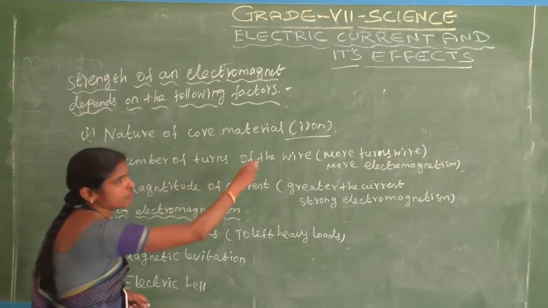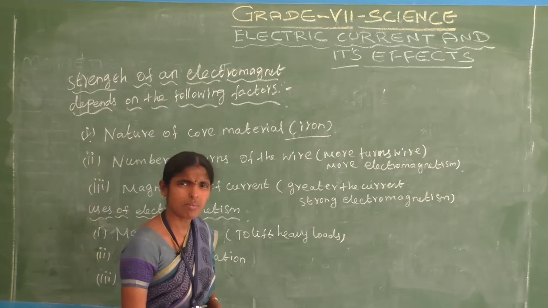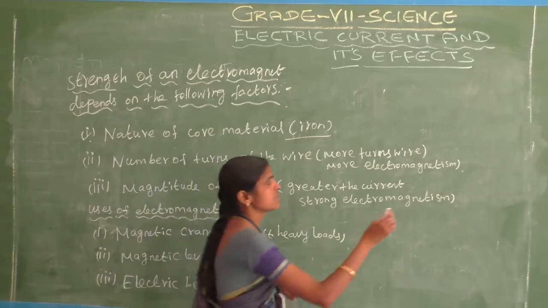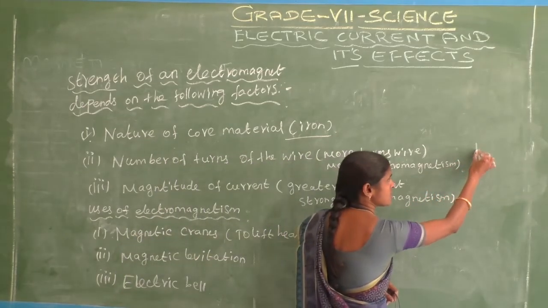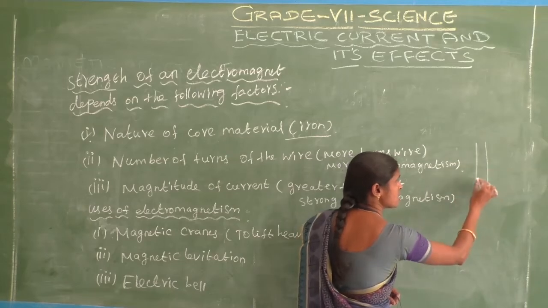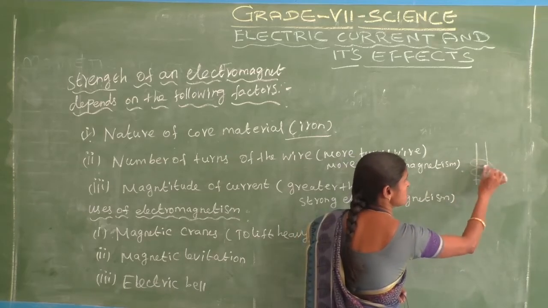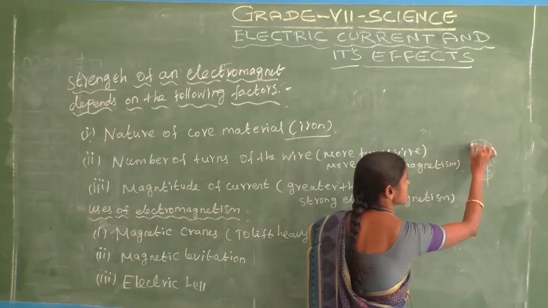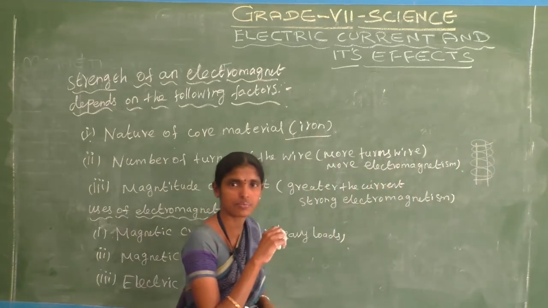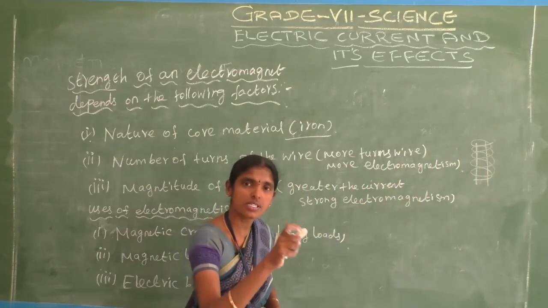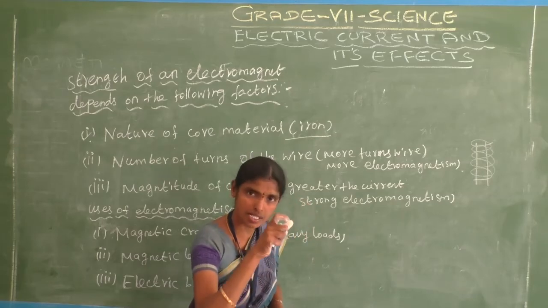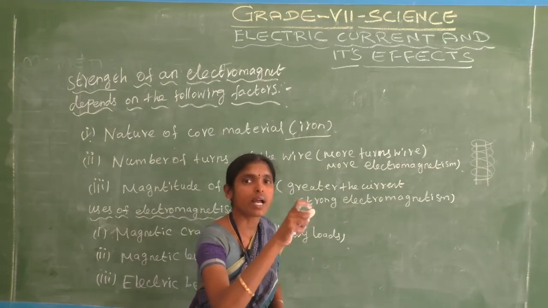What is the second point? Number of turns of the wire. What is the number of turns of the wire? See here, we have already discussed that this is the number of turns of the wire. Many turns of wire present means a strong magnetic field.